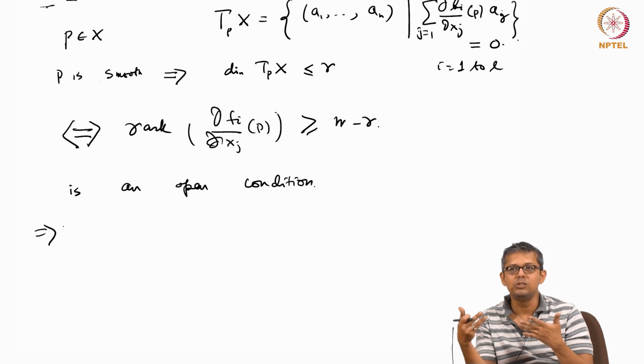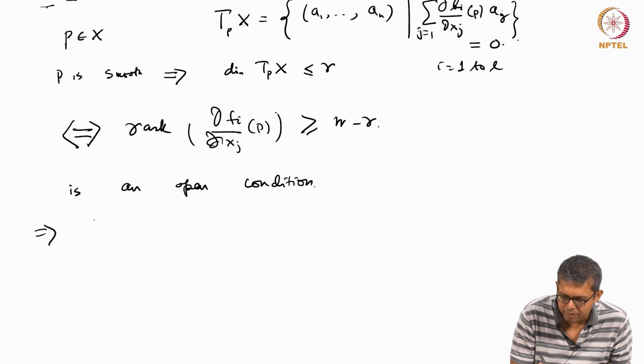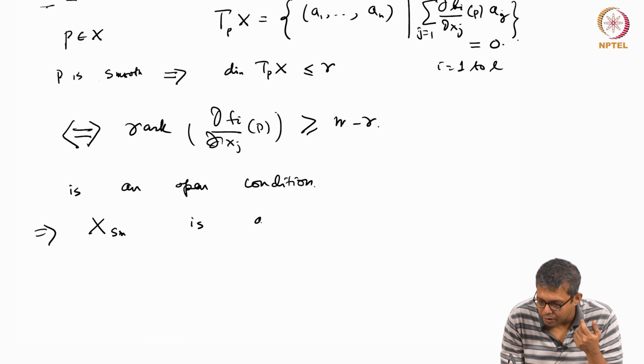Something being non-zero is an open condition. So this implies that X smooth is an open subset.